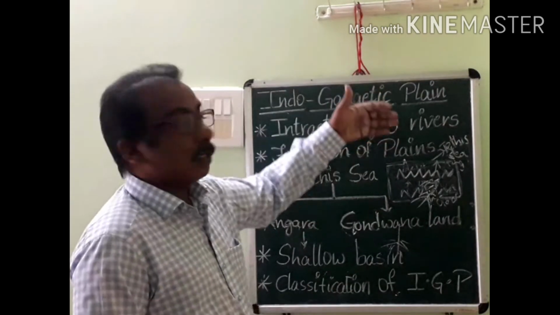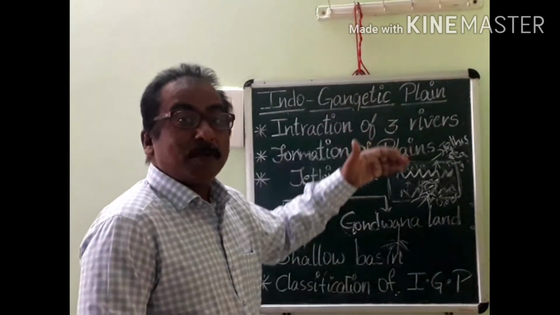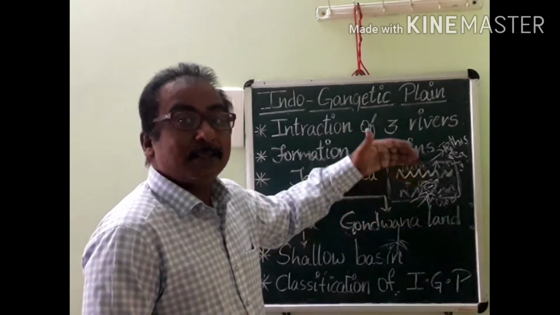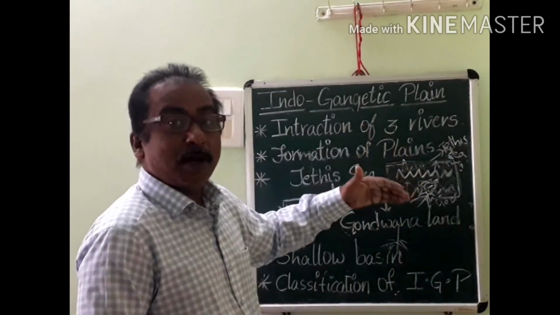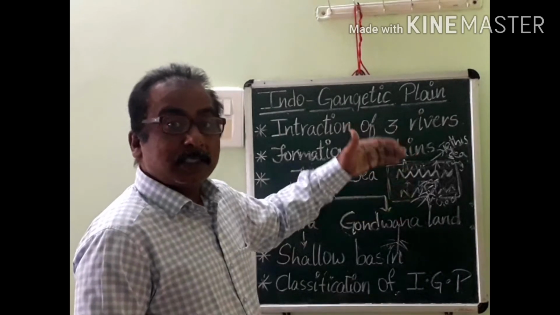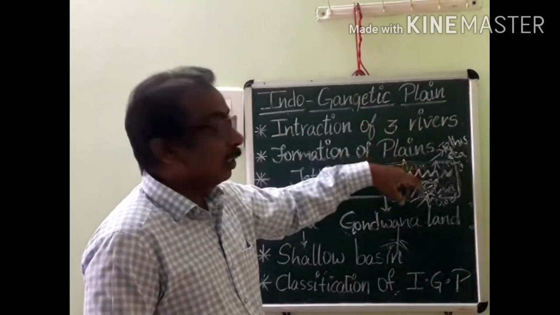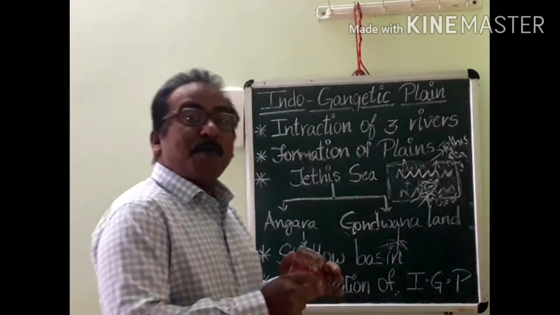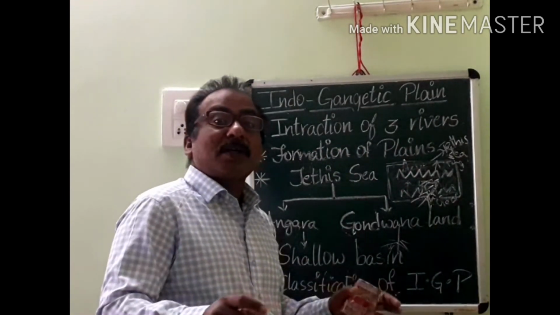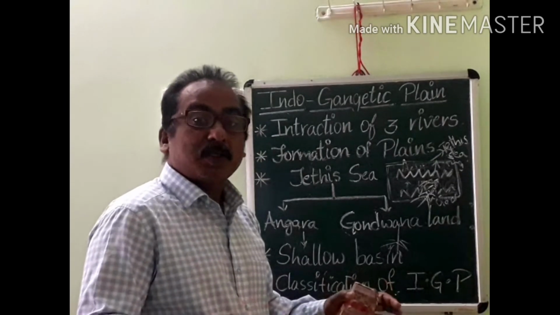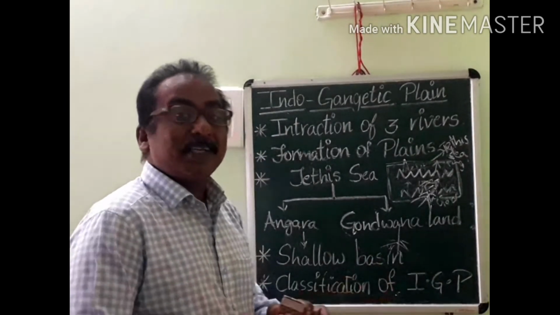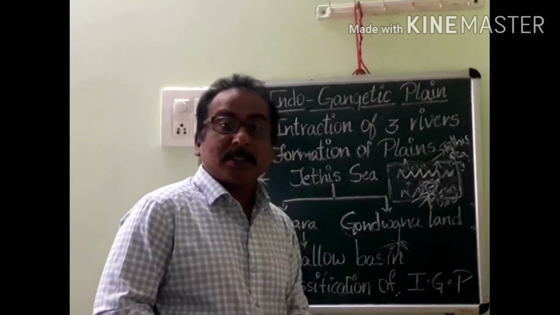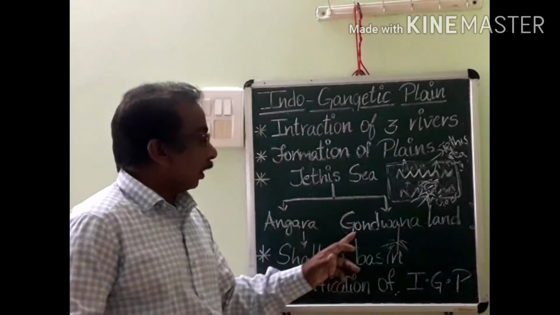slowly the Himalayan rivers, which originate from the glaciers, flowed down and deposited the silt and debris they were carrying from the Himalayas in this shallow basin. Gradually this basin was completely filled and became fertile land with fertile soils. These are considered the Indo-Gangetic Plains. This is the formation of the Indo-Gangetic Plains.